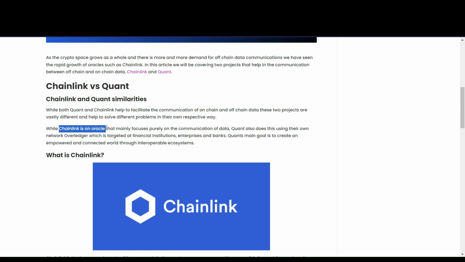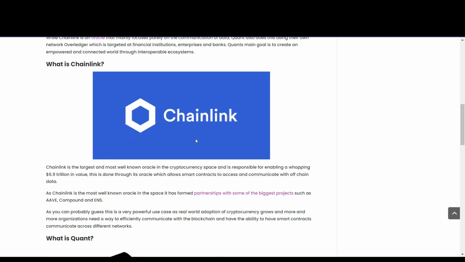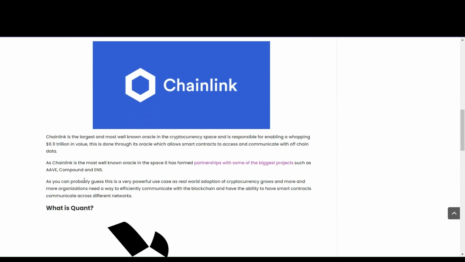While Chainlink is an oracle that mainly focuses purely on the communication of data, Quant also does this using their own network called the Overledger, which is targeted at financial institutions, enterprises, and banks. Which is interesting to see right off the bat, that they both aim to solve the interoperability problem in entirely different ways. More of that later.